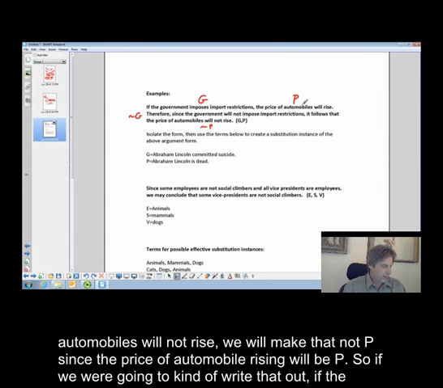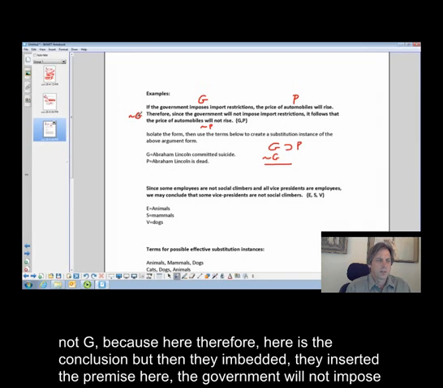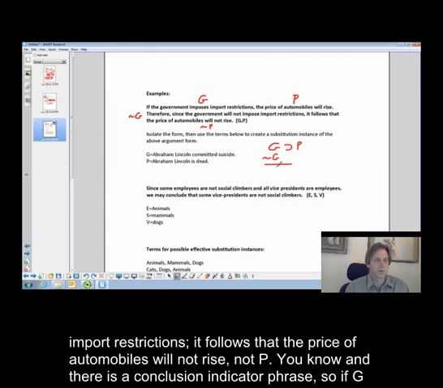So if we were going to write that out: if the government imposes import restrictions, then the price of automobiles will rise. Therefore, since the government will not impose import restrictions, not G, the conclusion is here, but they embedded the premise in it.